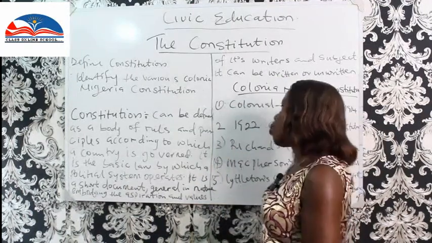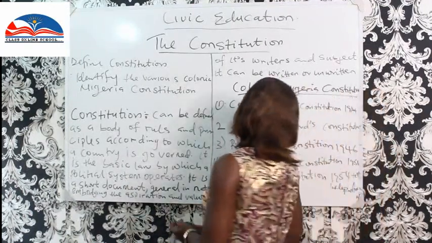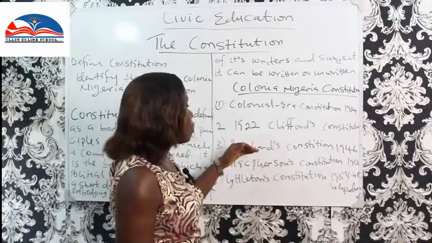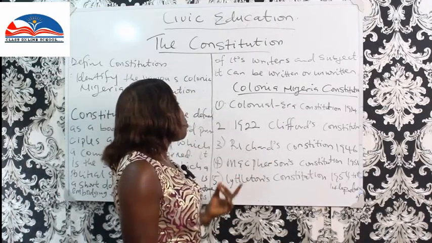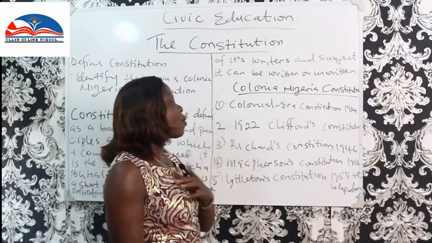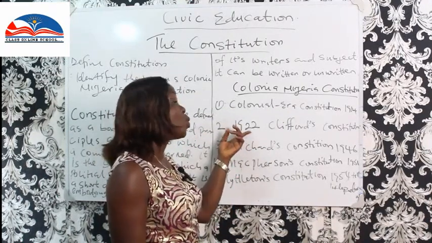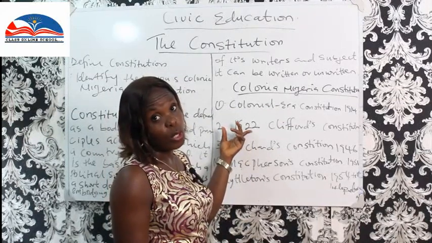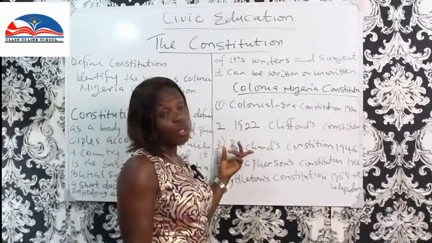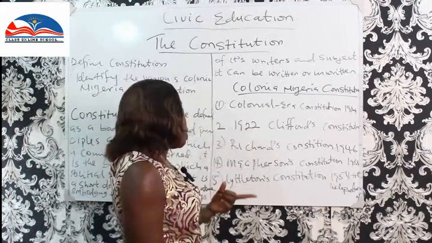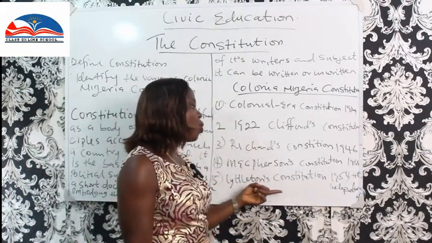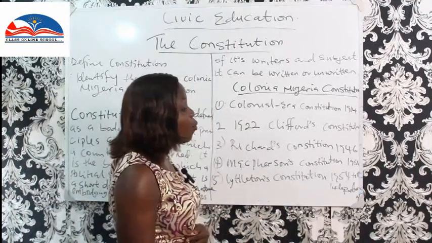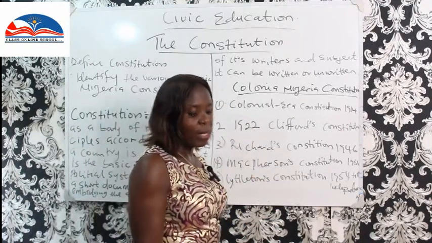So these are the constitutions that we have before independence: the colonial era constitution of 1914, the 1922 Clifford's Constitution, the Richards Constitution of 1946, the Mapheson's Constitution of 1951, and the Littleton's Constitution of 1954 till independence.